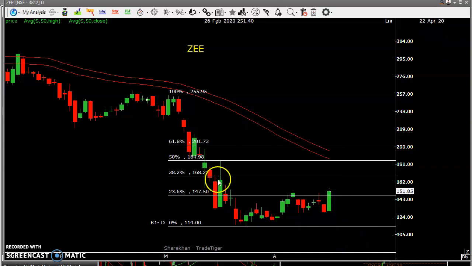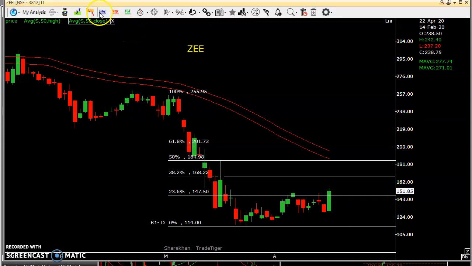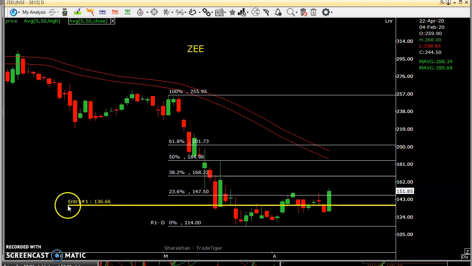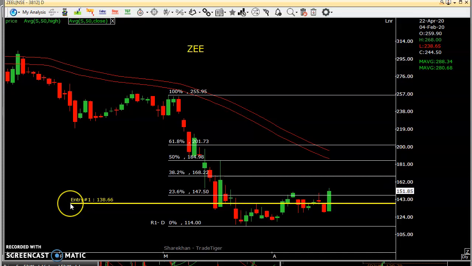For that, if you see these two candles, it is a bullish engulfing pattern. So how do we normally trade a bullish engulfing pattern? This is my entry, where I'll be entering, here, 138.65, and keeping a stop loss of this low, right?